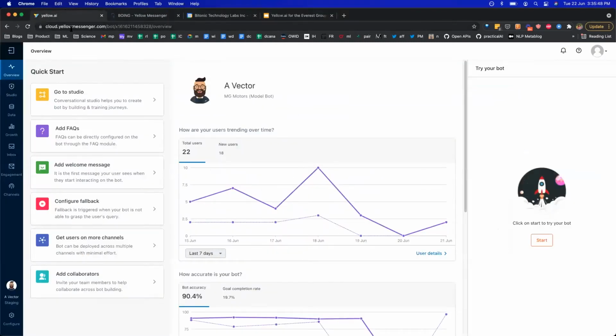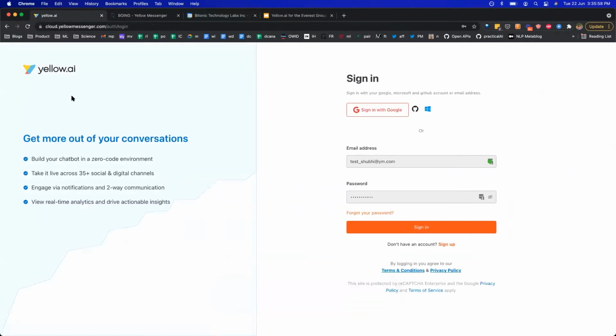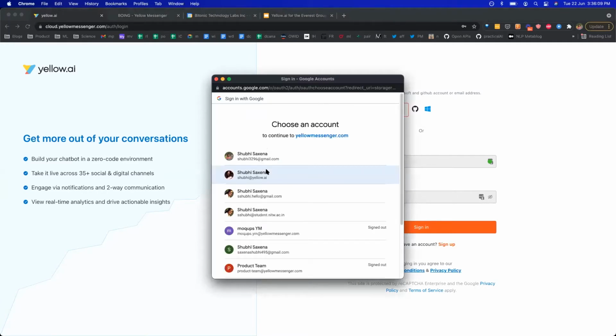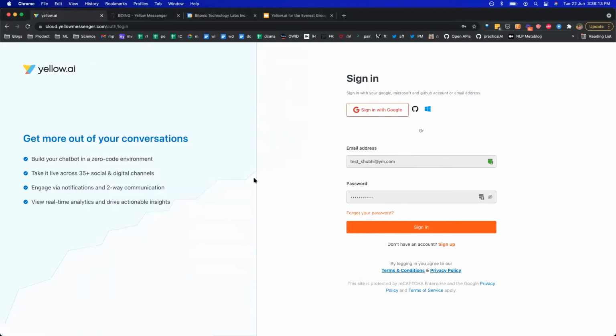So this is our platform, cloud.yellowmessenger.com. I'll actually just log out and show you what the login experience looks like. When you go to cloud.yellowmessenger.com, you see this landing page. You can sign up by giving your email and password. If you have already signed up before, you can just go ahead and log in. And there are, of course, integrations with most of the enterprise SSO tools as well.